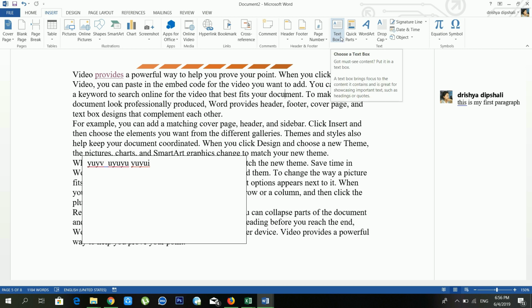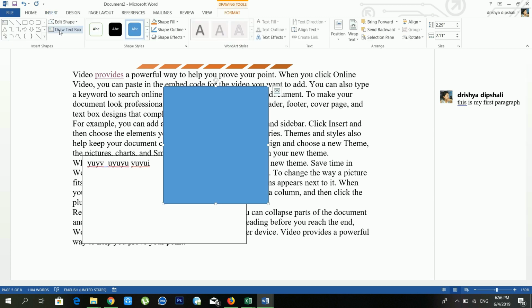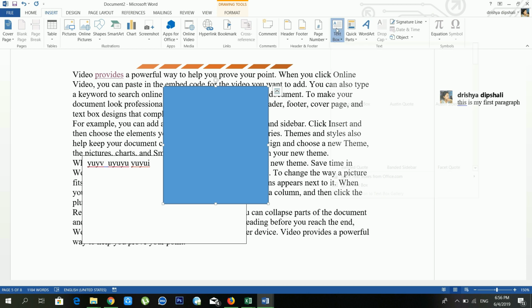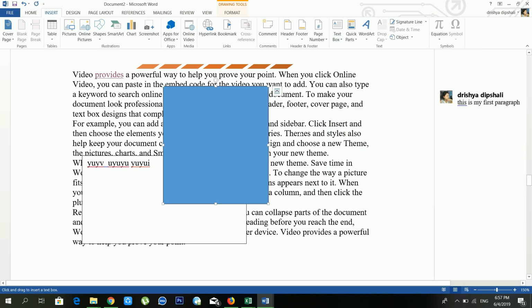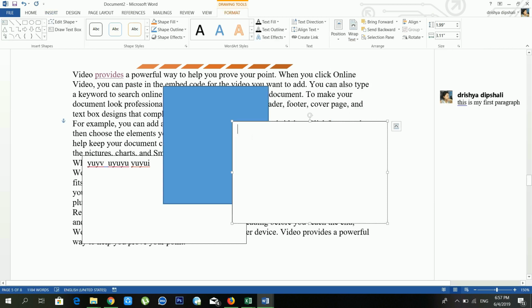Another option is text box. Before also we talked about the text box. Okay, inside the shape there is a draw text box, right? And same like this, we can use a text box, and there are lots of templates available, but you can directly use draw text box. And from here you can draw a text box, and inside the text box you can type a text, or you can use it in different types of work.